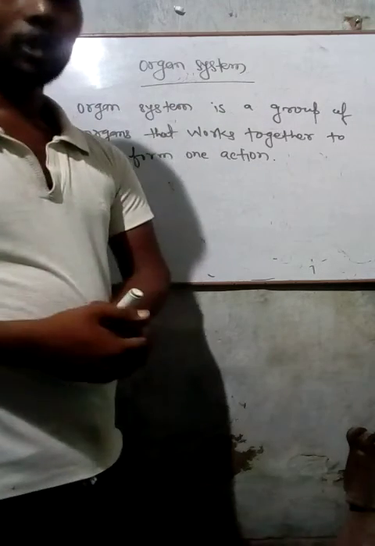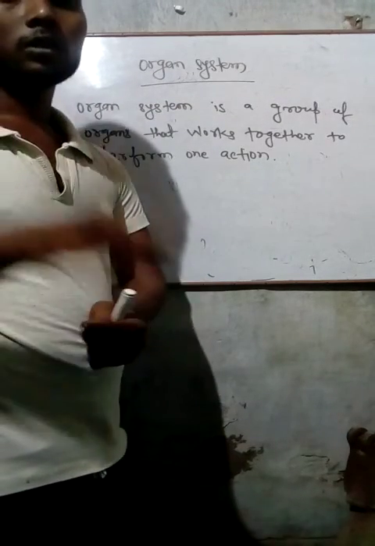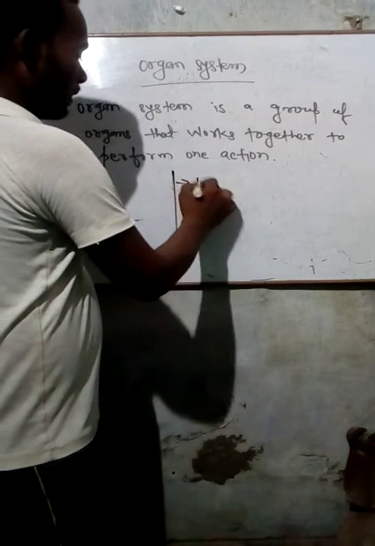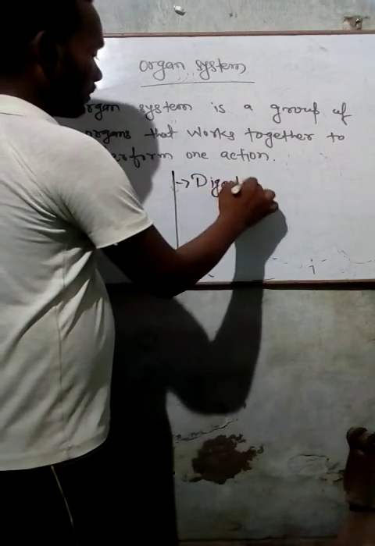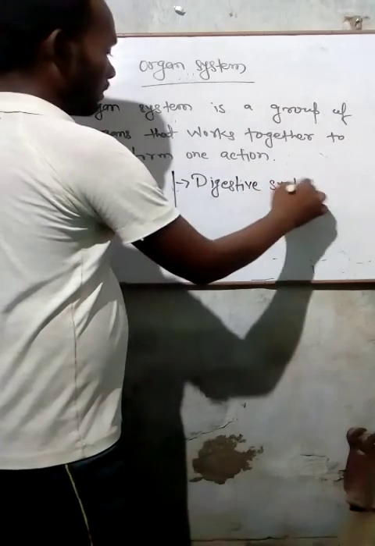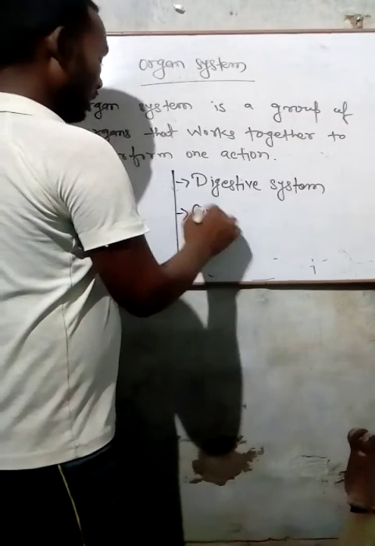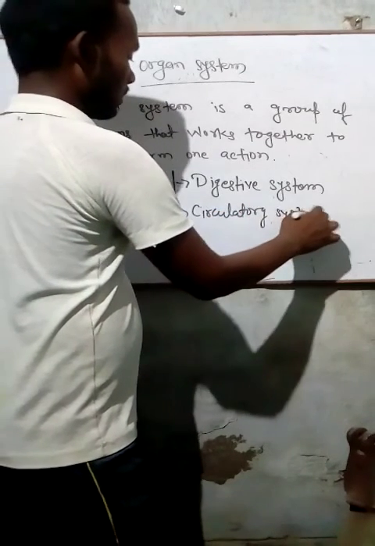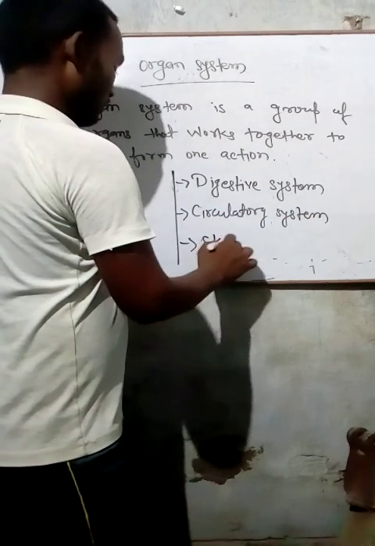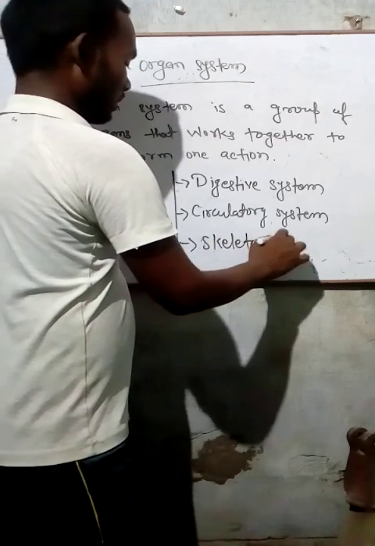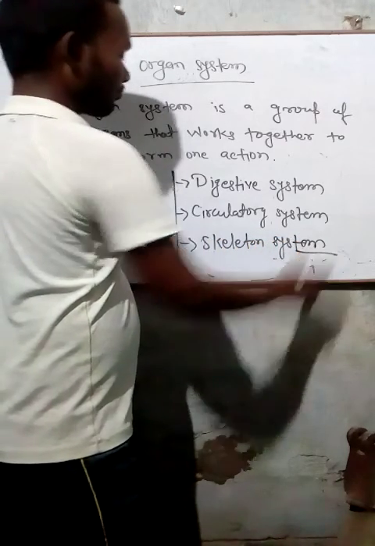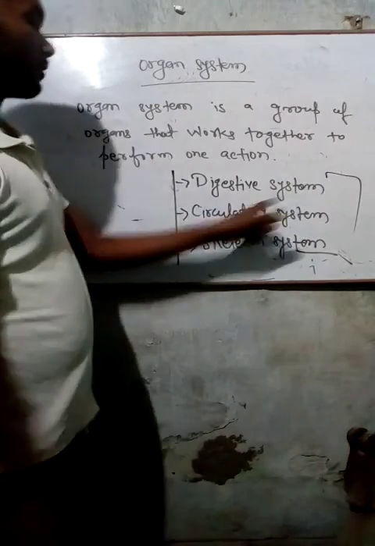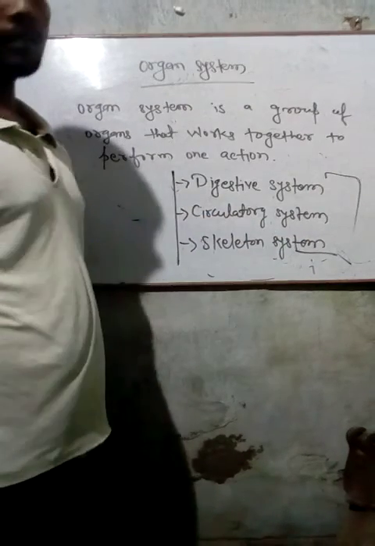So according to this chapter we have to talk about three organ systems: digestive system, circulatory system, and skeletal system. In this chapter we have to talk about only these three organ systems.